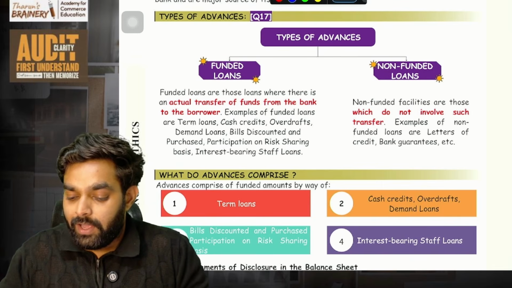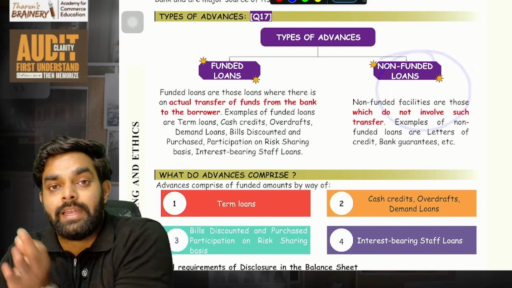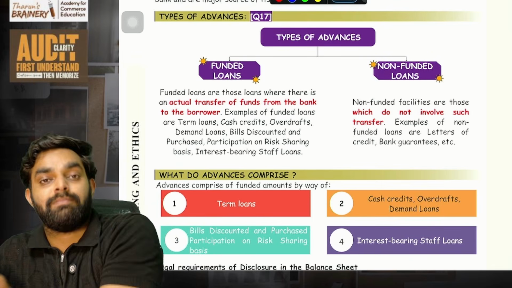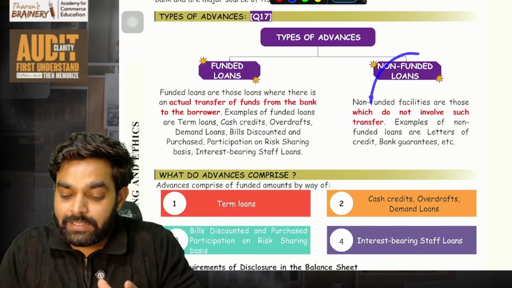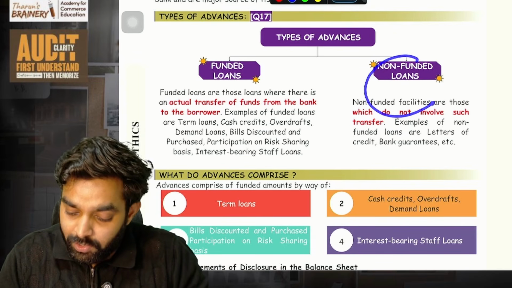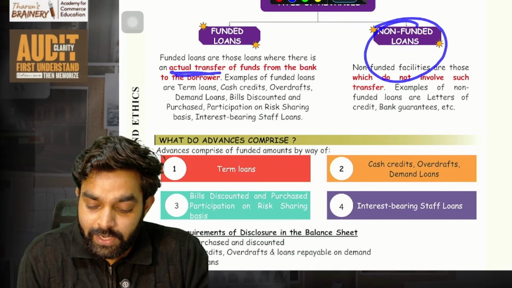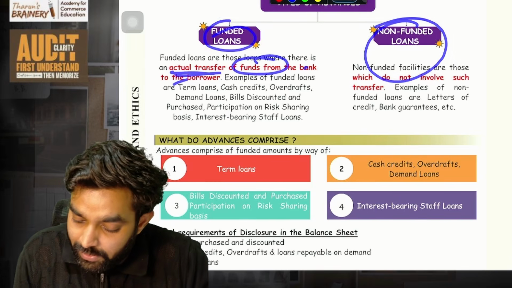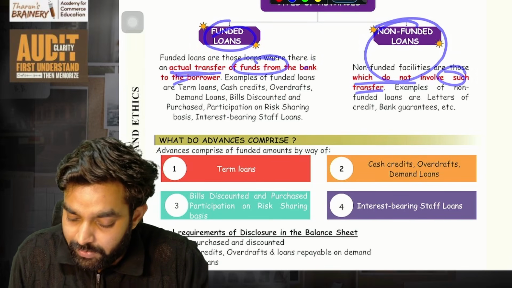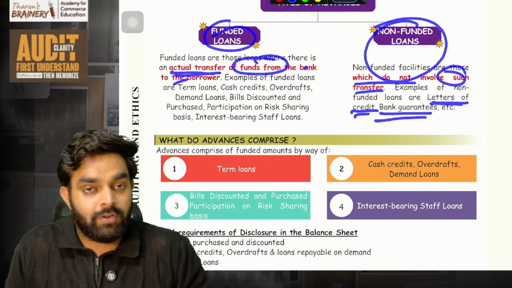So this is called non-funded. Here the bank is not giving any fund to us, but it's just like giving us that loan itself. So that is called non-funded advances. Funded means actual transfer of fund from the bank; non-funded advances do not involve actual transfer of fund. Examples: bank guarantee, letter of credit, all these things.